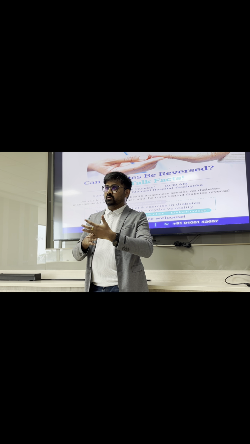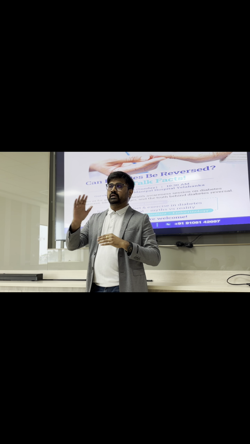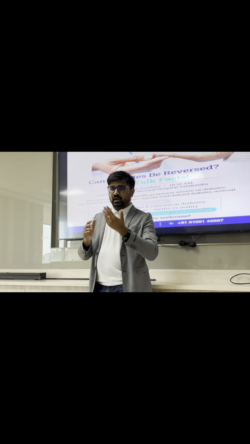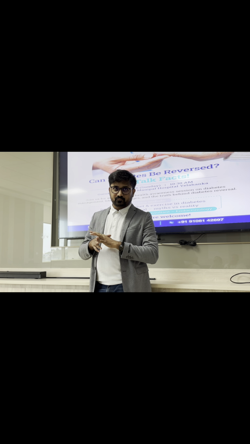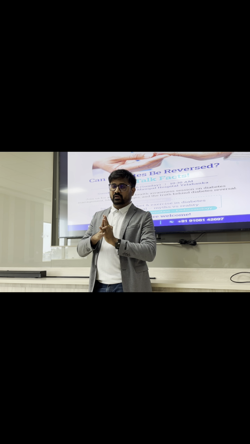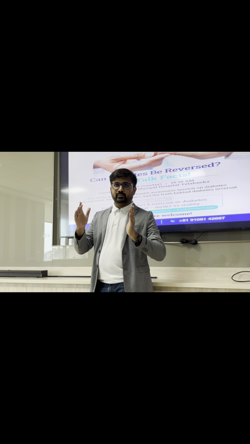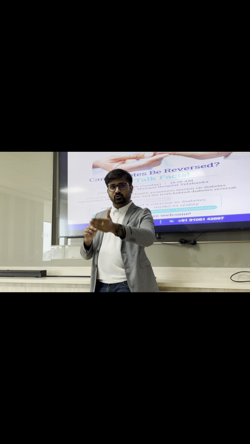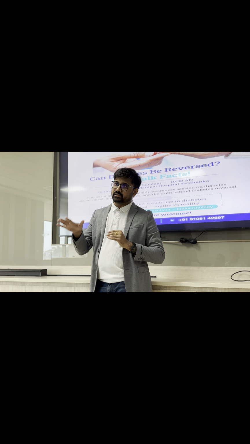Targets means what levels of sugar you should maintain so that you will not develop other complications in the future. That will differ. For the targets, generally HbA1c is less than 6.5. Fasting sugar should be somewhere between 80 to 120, and 2 hours after food should be between 120 to 180. This will be our target of sugars in a diabetic patient. This is not to diagnose diabetes. This is the target in diabetic patients.